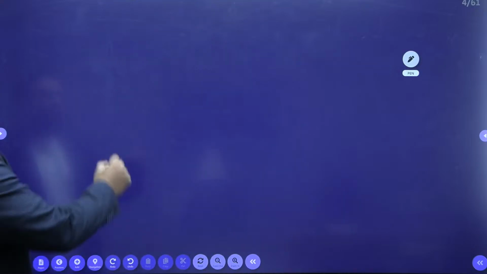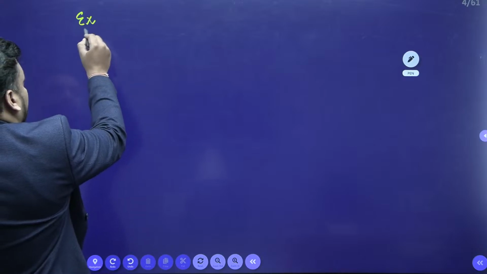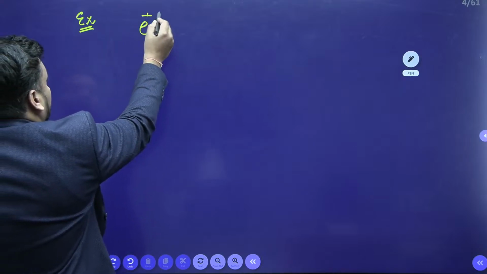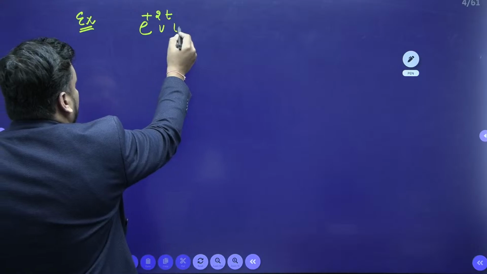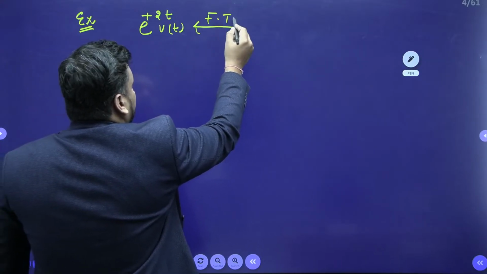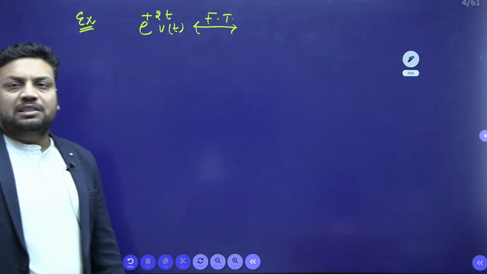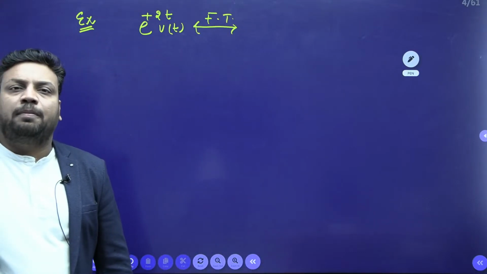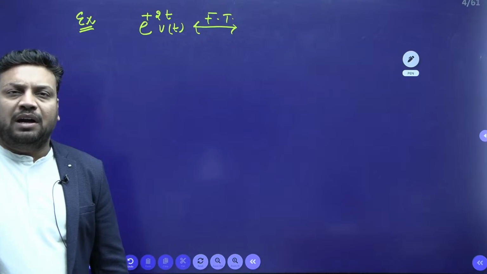Yes. Now students, I am taking an example: find the Fourier transform of e^(2t) u(t). Tell me, beta Purushottam and Vedai, what is the Fourier transform of this signal? All of you guys tell me what is the Fourier transform of this.